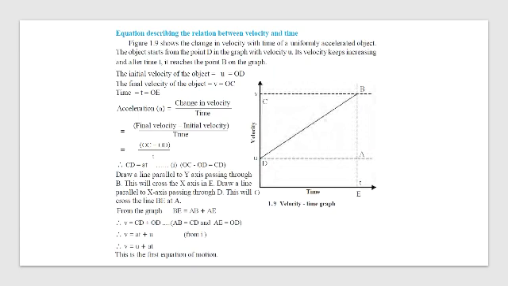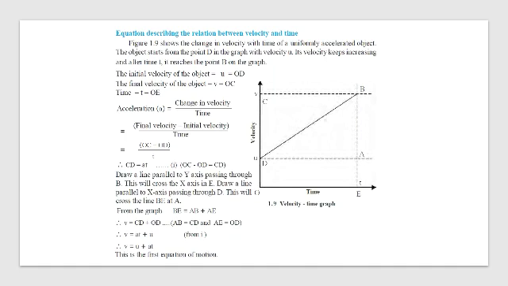What is the time here? Time here is OE. So OC minus OD upon t. Now OC minus OD is nothing but CD. CD is nothing but your acceleration times time, correct?